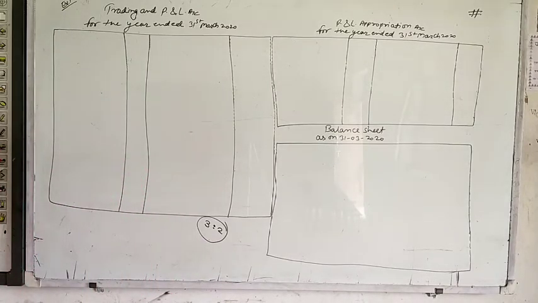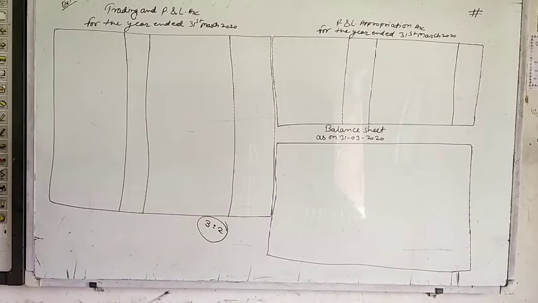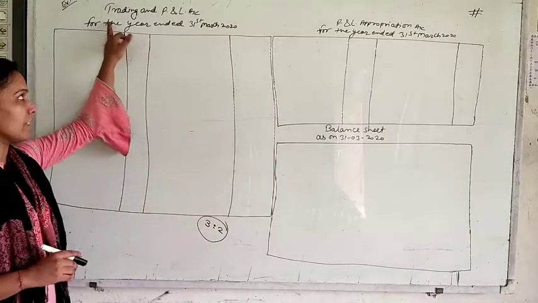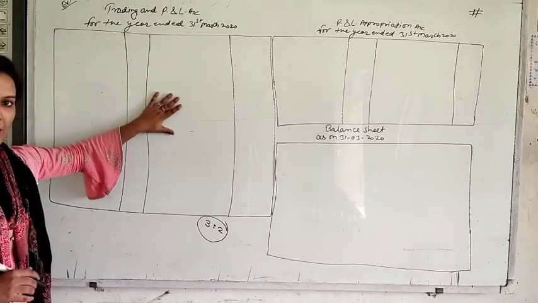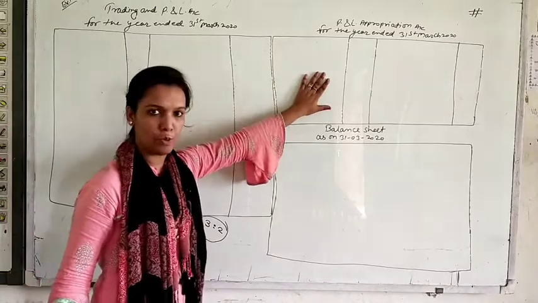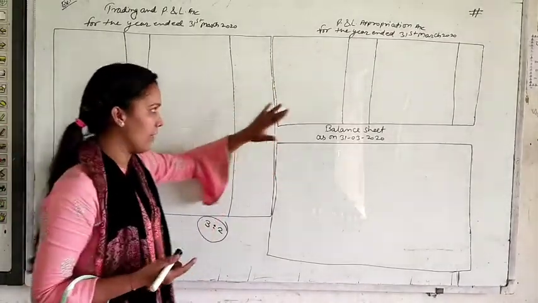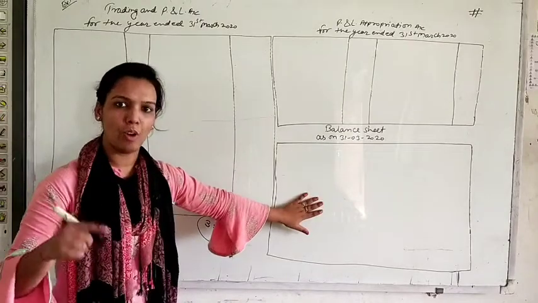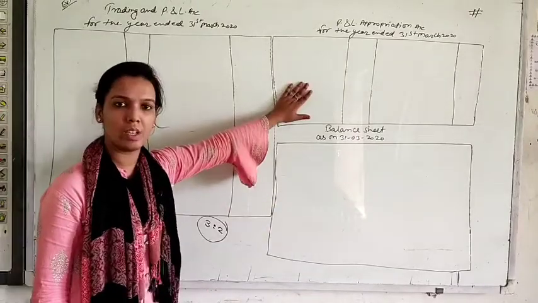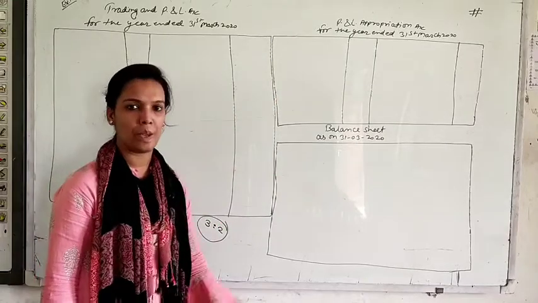The following trial balance was extracted from their books as at 31st March 2020. You are given one trial balance. After this, you are required to prepare the trading account, profit and loss account and profit and loss appropriation account for the year ended 31st March 2020 and a balance sheet as on that date, taking into account the following adjustments. What you have to prepare? Trading account, profit and loss account, which I am preparing here in one format. Profit and loss appropriation account is a different account. Otherwise trading, P&L and balance sheet you have already prepared in class 11th. Only this one account is different here, and after this you have to prepare the balance sheet.